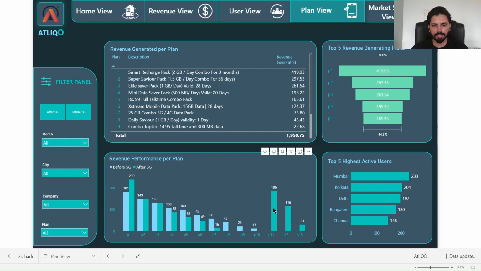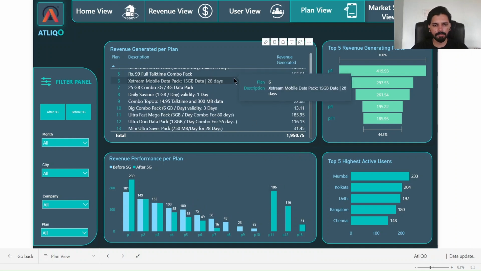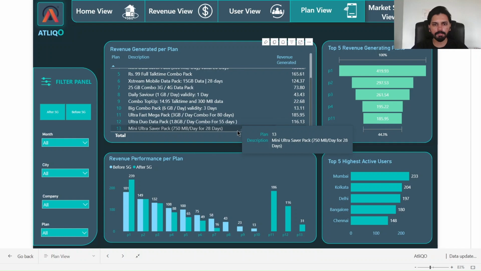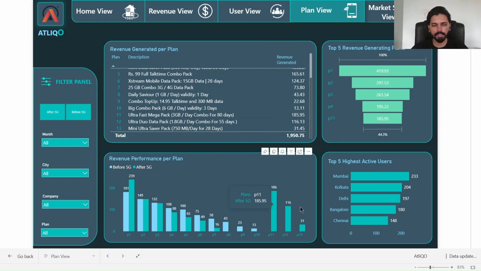But as we can see here, after the launch of 5G, the P11 pack, which is the Ultra Fast Mega Pack, has increased its revenue significantly. P2 and P12 have also increased their revenue following the launch of 5G. So this much impact we can see after the launch of 5G in all the plans.